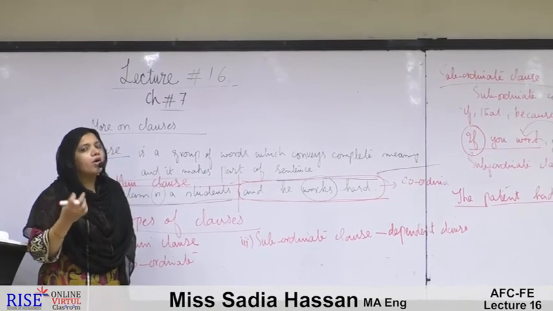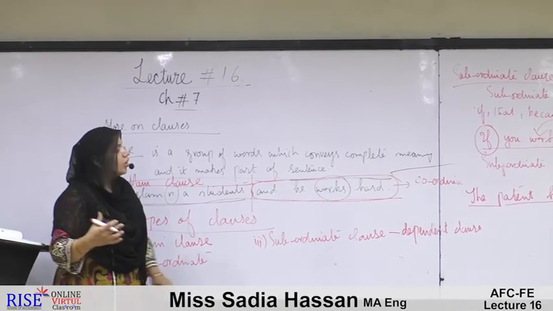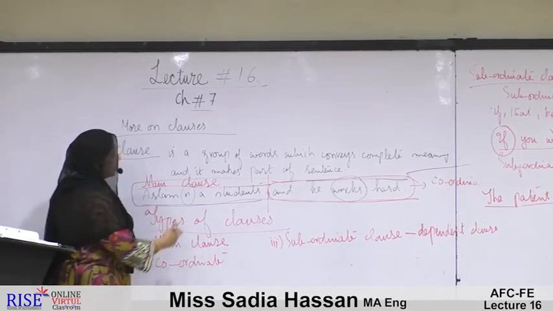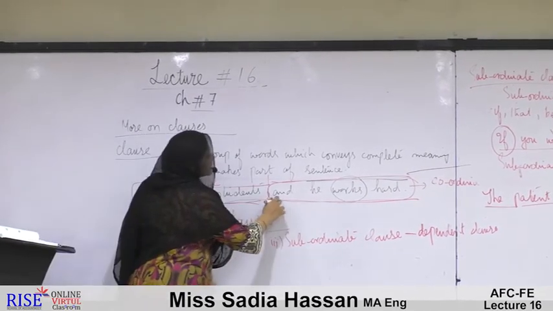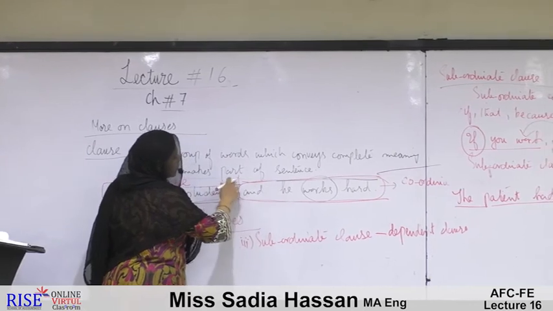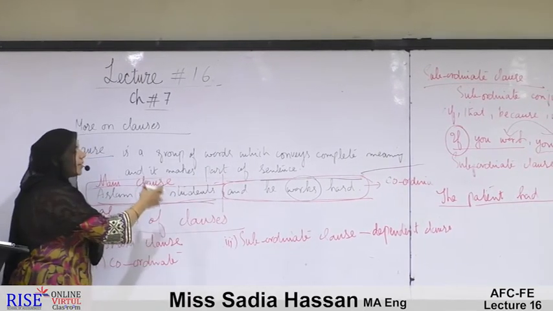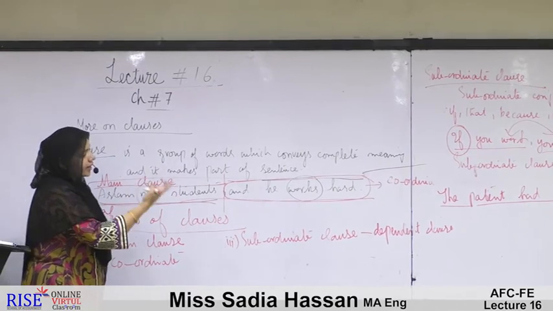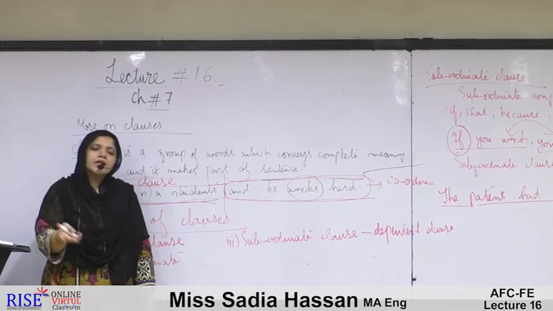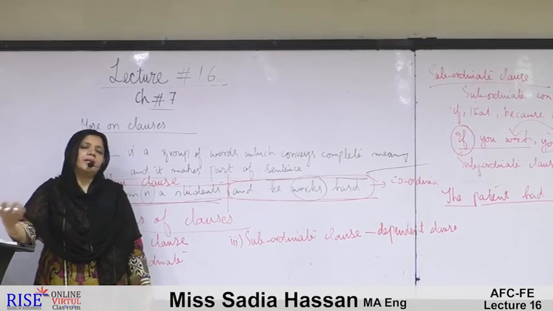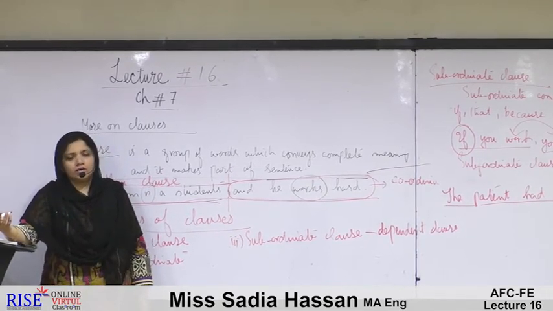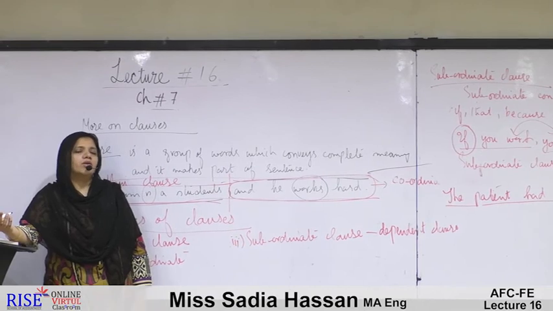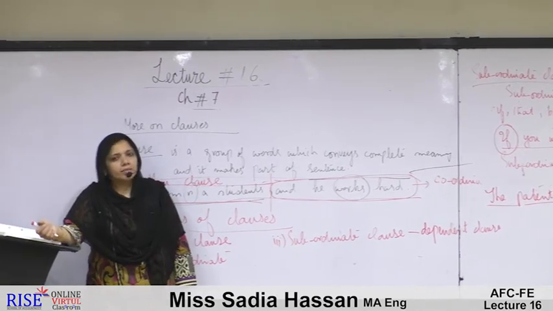The coordinate clause has the function of coordinating the meaning of the clauses. It is not dependent on the main clause, rather it coordinates the meaning of the main clause with the other clause. On the other hand, a subordinate clause is always dependent on the meaning of the main clause for its completion, so that is called a subordinate clause.